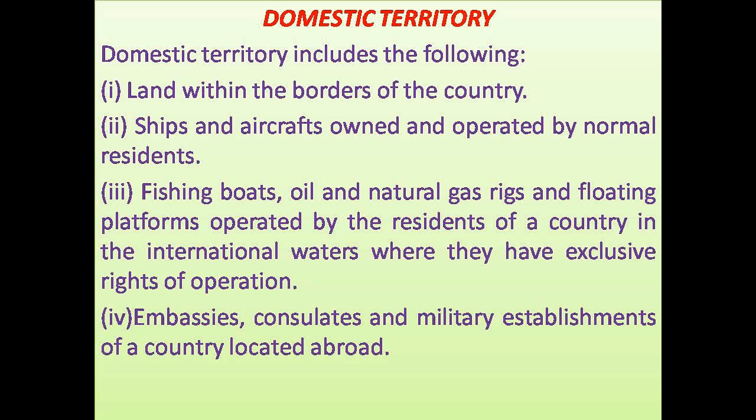So domestic territory includes, first of all, land within the borders of the country. That is otherwise we call political territory. Ships and aircrafts owned and operated by normal residents of a country. Fishing boats, oil and natural gas rigs and floating platforms operated by the residents of a country in international waters. Embassies, consulates and military establishments of a country located in other countries. So all these come under domestic territory of a country.